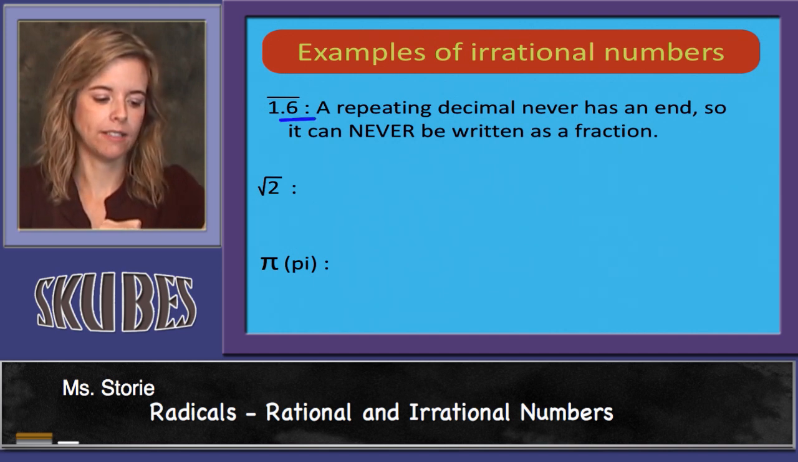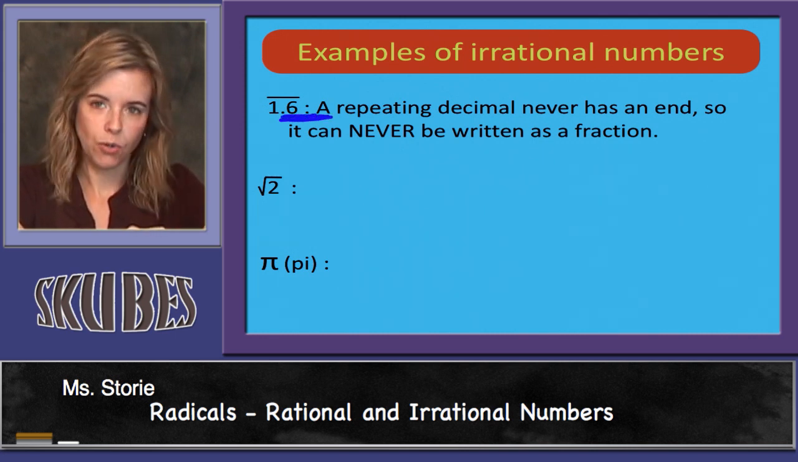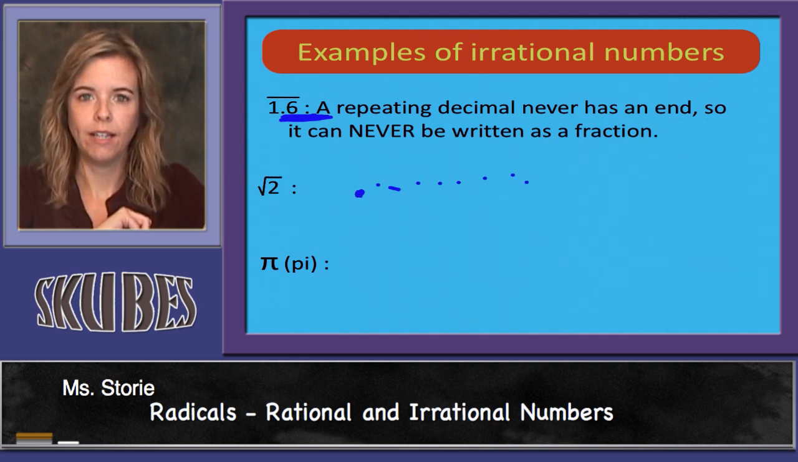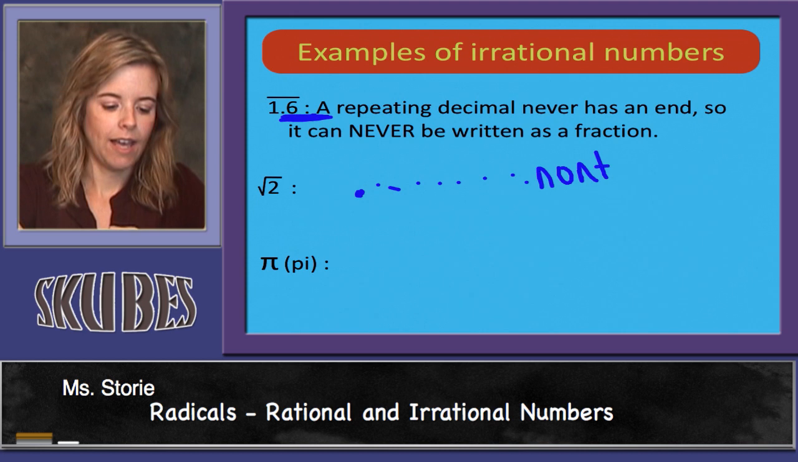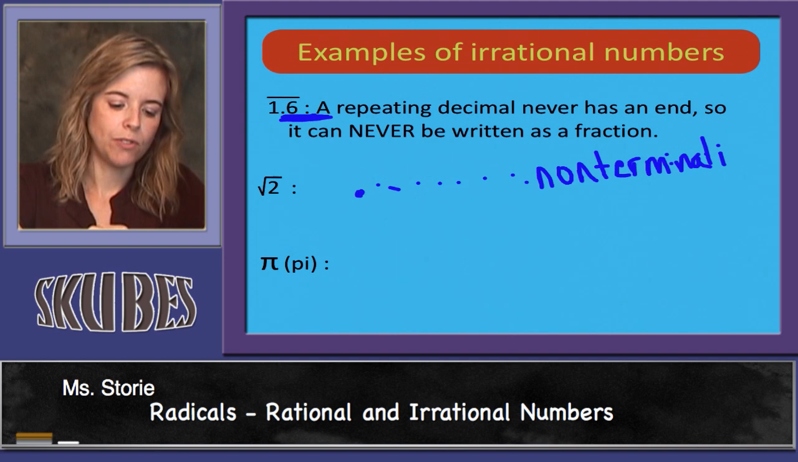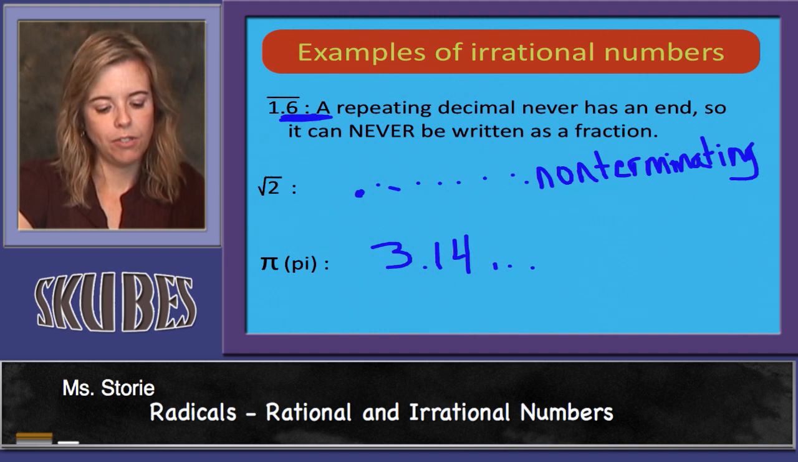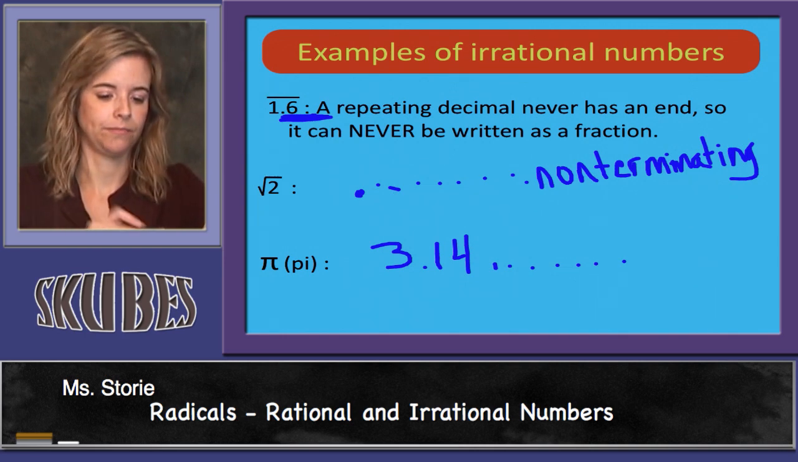Now, 1.6 is a repeating decimal. It never has an end, so it can never be written as a fraction. 6 repeating, so it's the same number going on forever. Radical 2 is going to be a decimal number, and it's going to have a bunch of different numbers that follow it, which means it's a non-terminating decimal, and it cannot be written as a fraction. Non-terminating is what it's called. And then pi, the most famous irrational number, is 3.14, and it just keeps going forever. So there's no way you can draw that line and know where to stop drawing it for the fraction because the numbers never stop on the numerator.